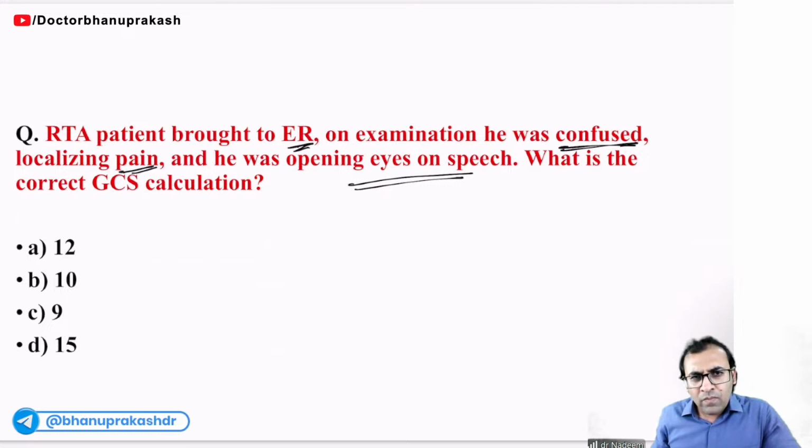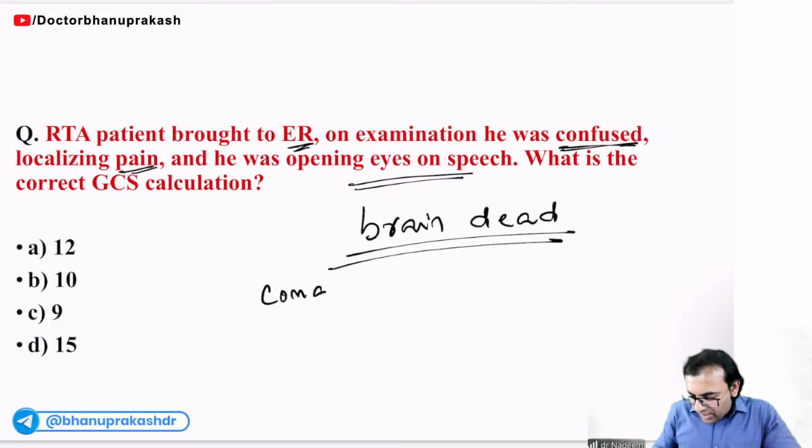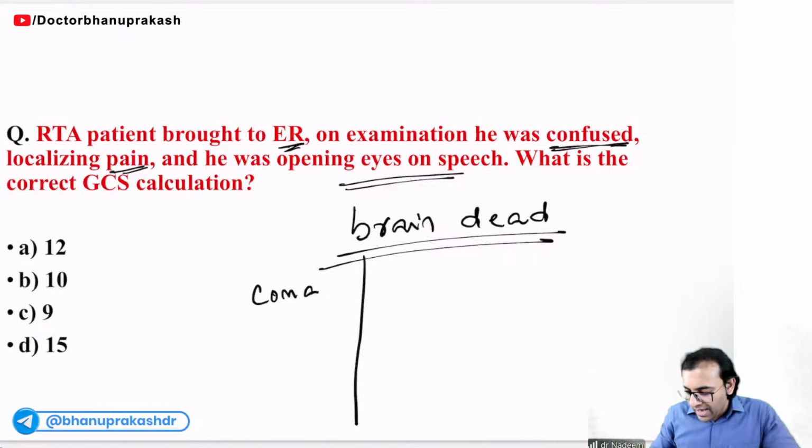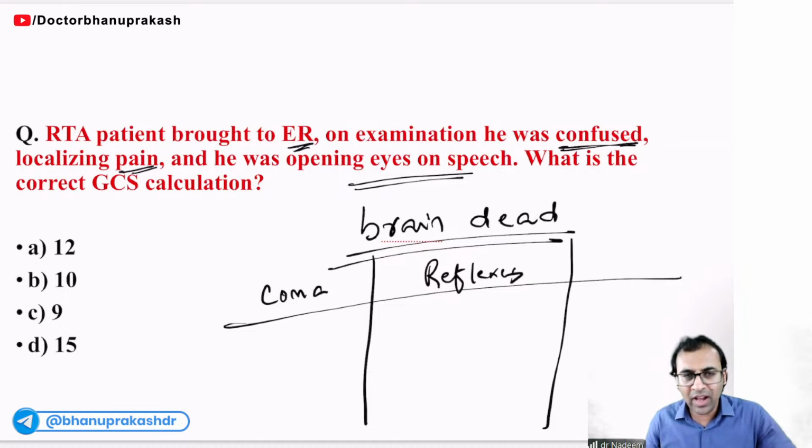Remember, when I have to declare a person as brain dead, first of all, that person should be in coma. There should be absence of the brainstem reflexes, like the pupillary reflex, corneal reflex, pharyngeal reflex, oculovestibular reflex, and there should be signs of destruction of the brainstem, right?